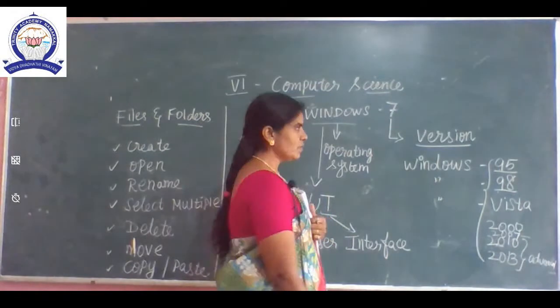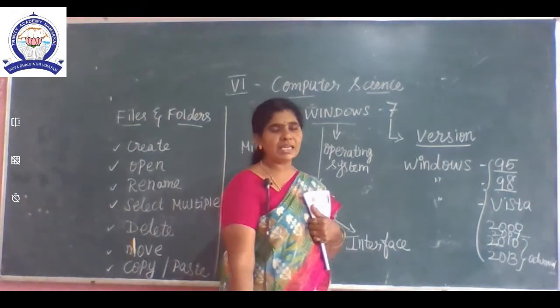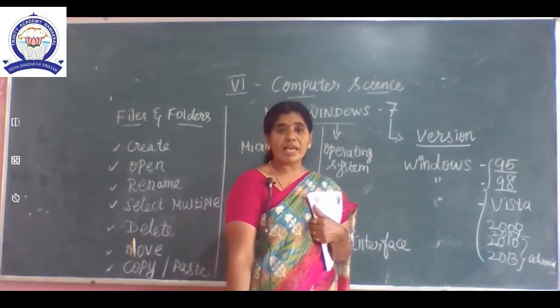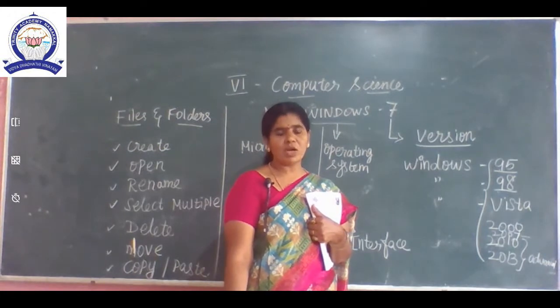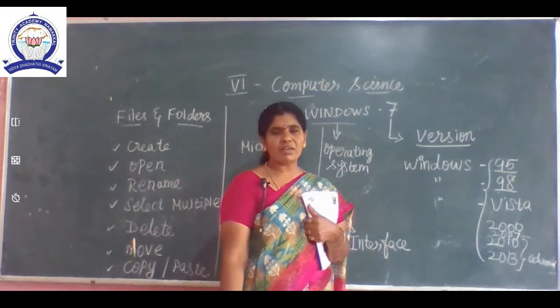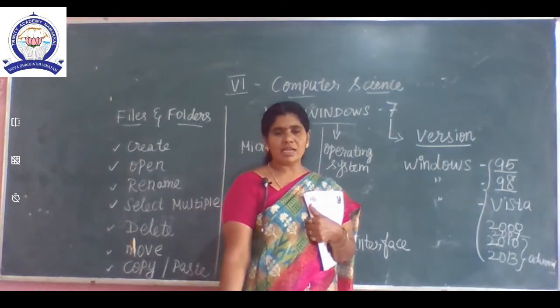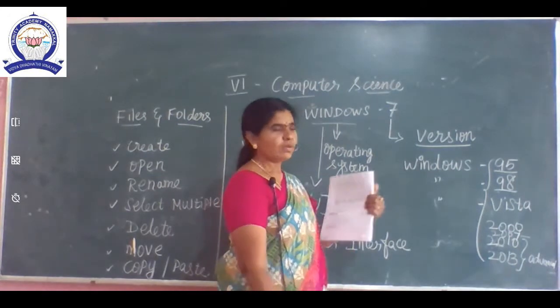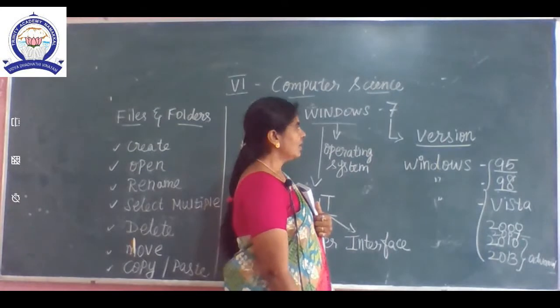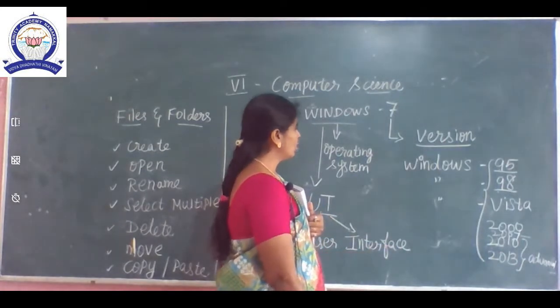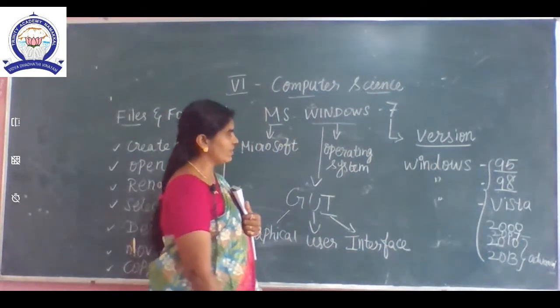Okay. What is meant by version? How do we talk about flavors in ice cream? Okay, everybody loves ice cream. How do we say flavor? Vanilla flavor, pista, like that we say, no? The same way, we say version in Windows. Okay, our book is based on Windows 7.